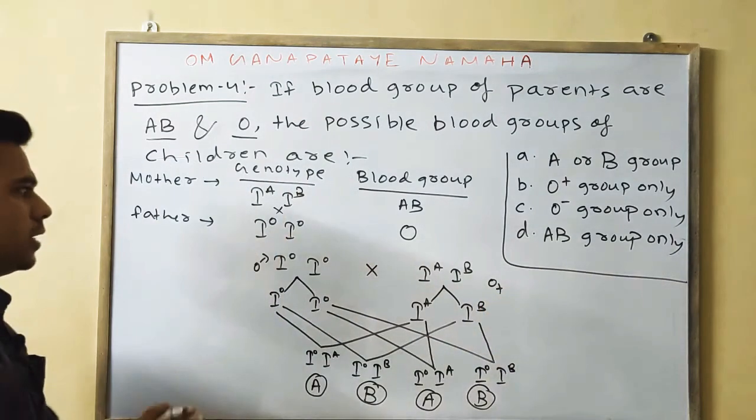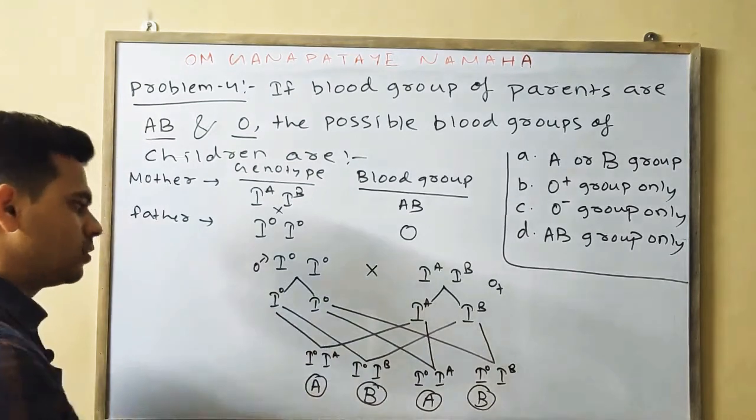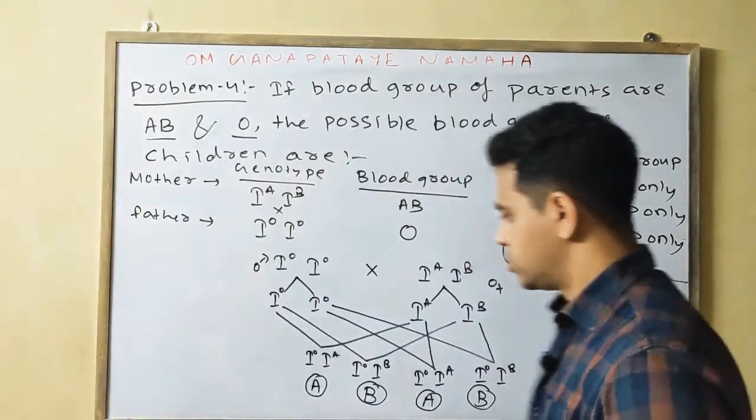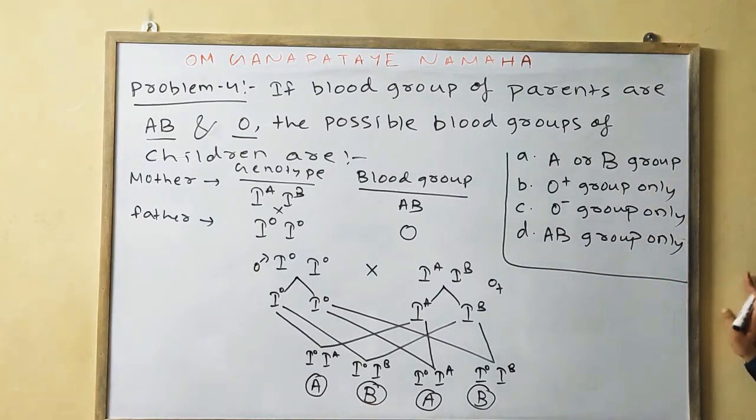You can also reverse that: take the mother as O and the father as AB. Your answer will be the same. So we are finding only two blood groups, that is A and B.